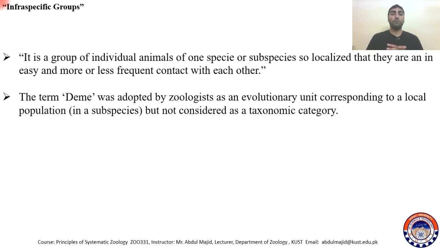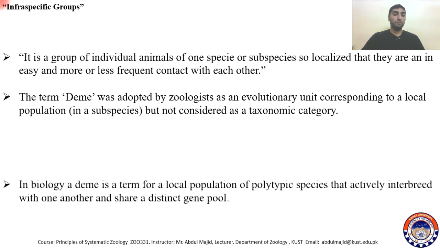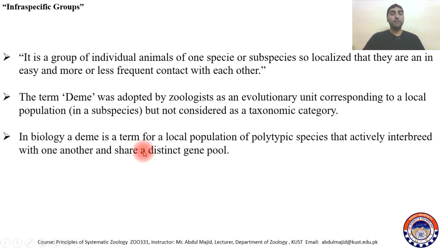The term Deem was adopted by zoologists as an evolutionary unit corresponding to a local population in a subspecies, but not considered a taxonomic category. It was adopted only as an evolutionary unit which corresponds to a local population. So in biology, a Deem is a term for a local population of a polytypic species that actively interbreed with one another and share a distinct gene pool.